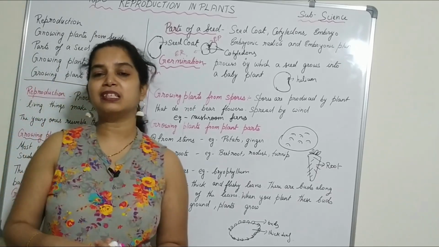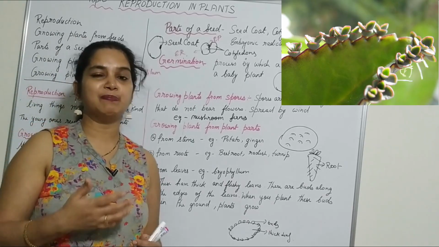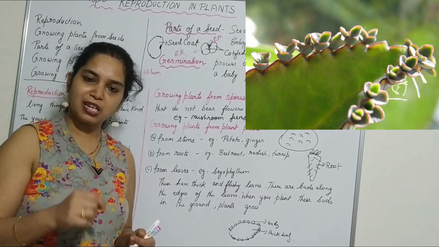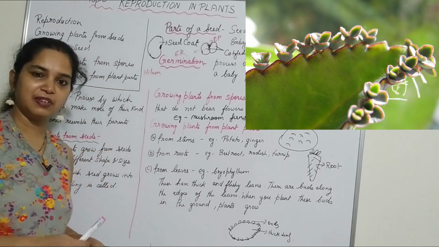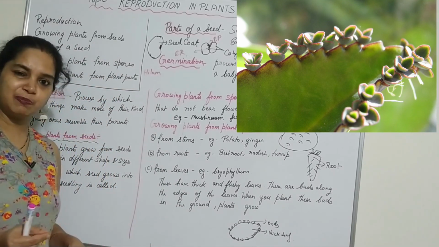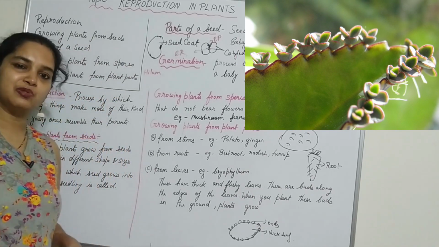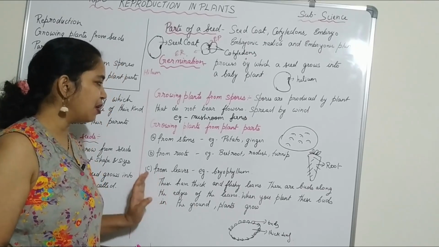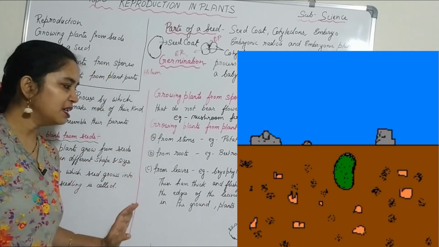Some plants develop from leaves. What are the plants that develop from leaves? They are the bryophyllum. The bryophyllum generally has very thick leaves, and on the margin of the thick leaves you can see buds growing. When these buds fall on the ground, they develop into a new plant. Or else, when you pluck the bud and put it inside the soil, it will give rise to a new plant. So this is all about reproduction from the stem, roots, and leaves.